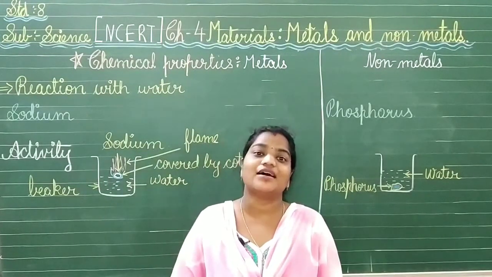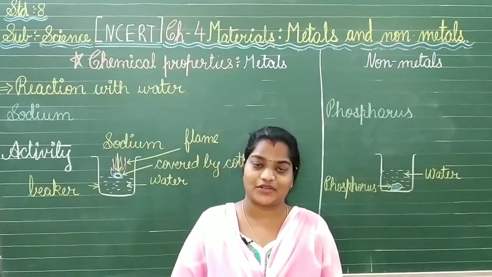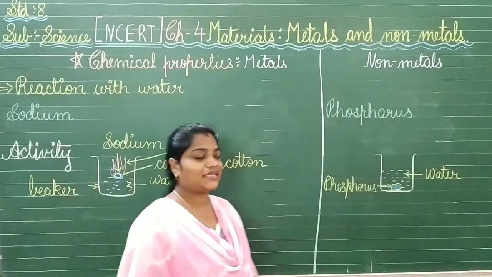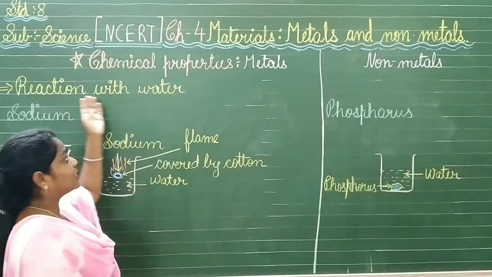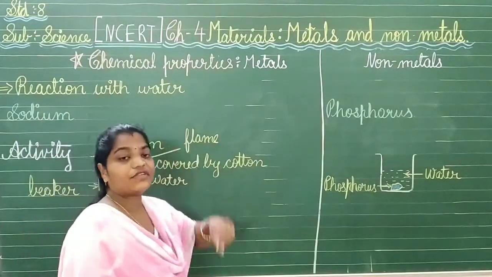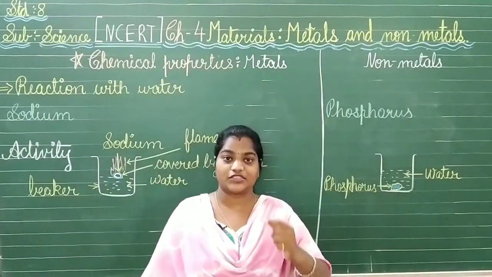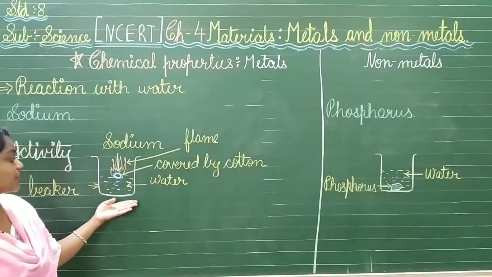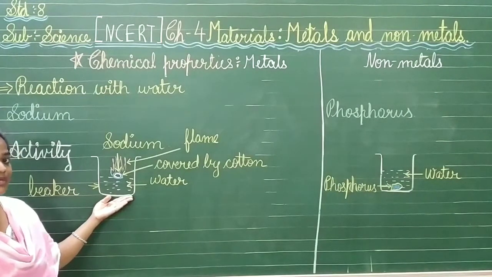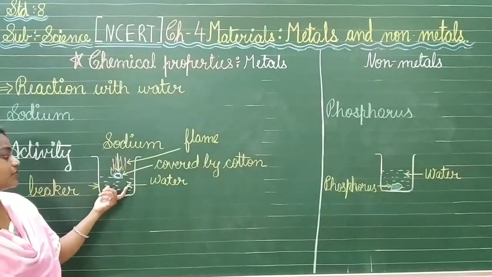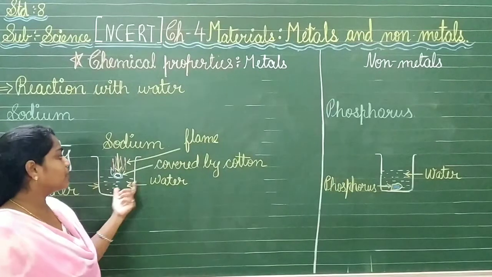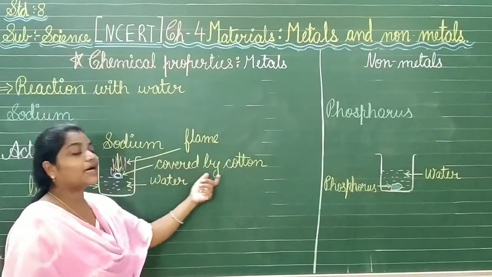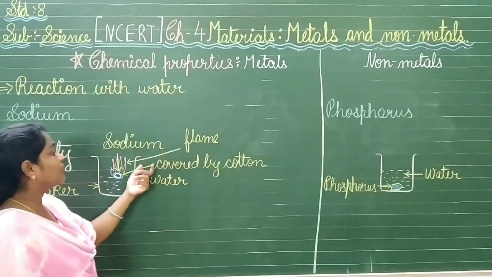Now let us see the other reactions of the metals and non-metals to see their chemical properties. The second one we have is reaction with water. The first one we have seen was reaction with oxygen. Now for the second one, here we have to see an activity. Now you can see here what is placed over here is a beaker. Inside the beaker I have put some water, and here I have placed a sodium piece which is covered by the cotton. So what will happen?